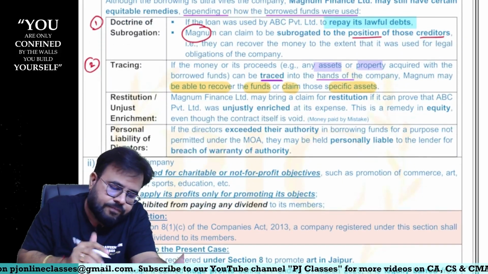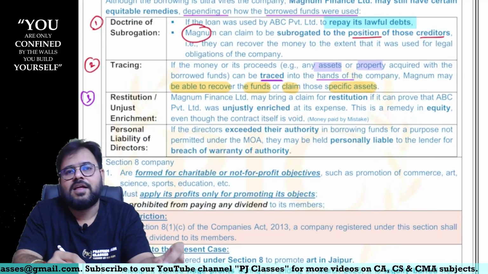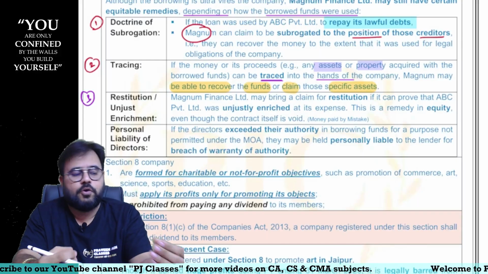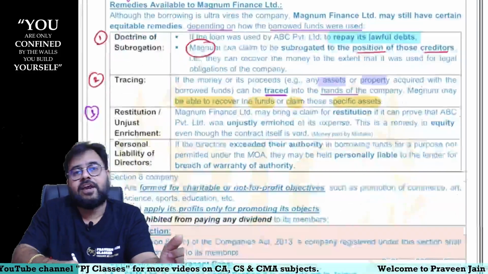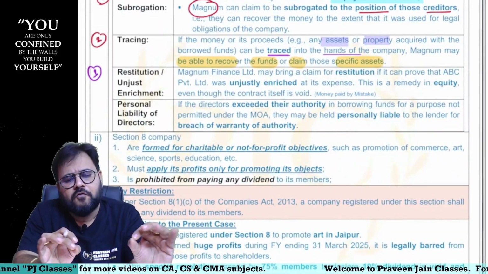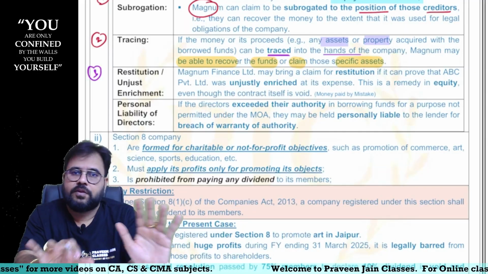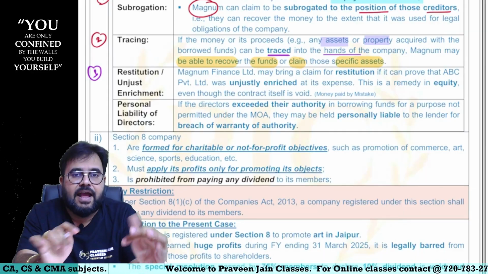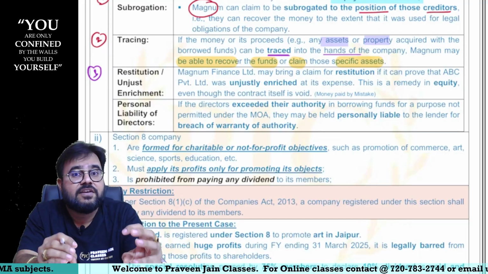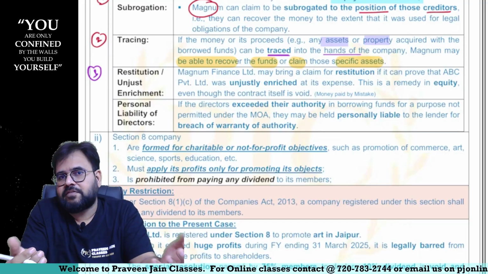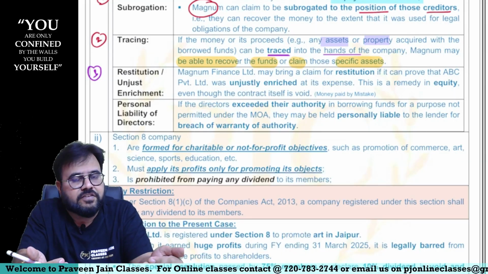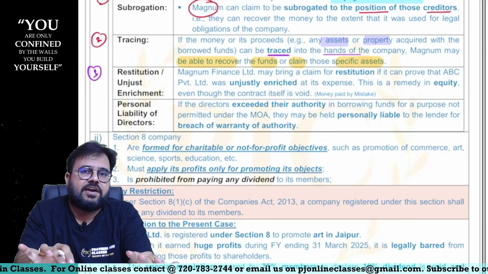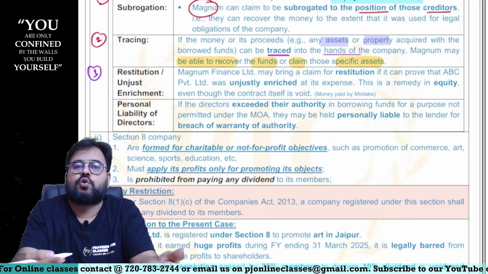Similarly, sir, third point. Now, the third point is like Nyayam. In other words, if the company is able to prove, now company means what, sir? Magnum. What are they able to prove? Whatever loan we have given to this company, because of this loan the company is getting benefited and we are getting loss. In other words, there is unjust enrichment. Company is getting undue advantage, unfair advantage, because we gave a loan to the company, sir.